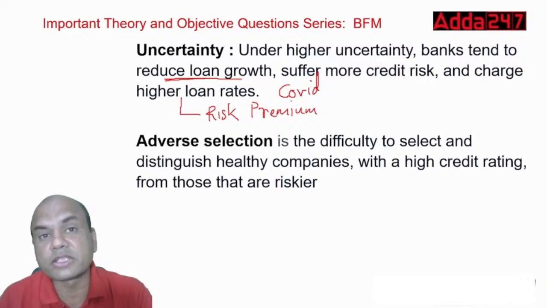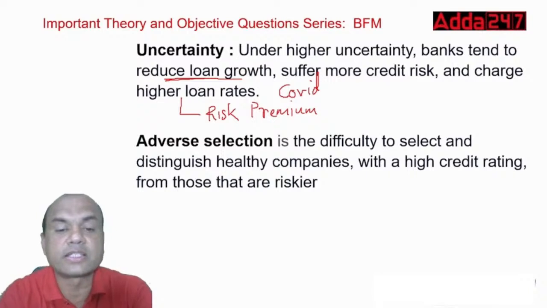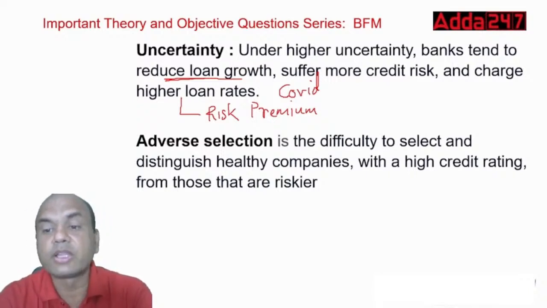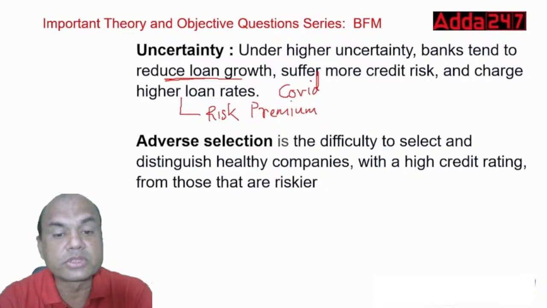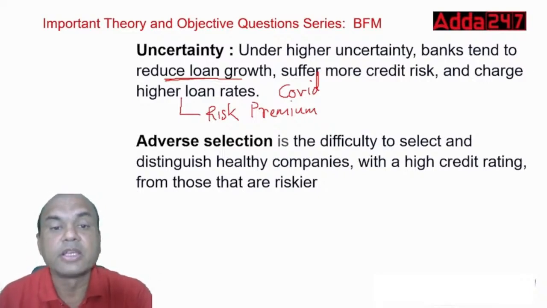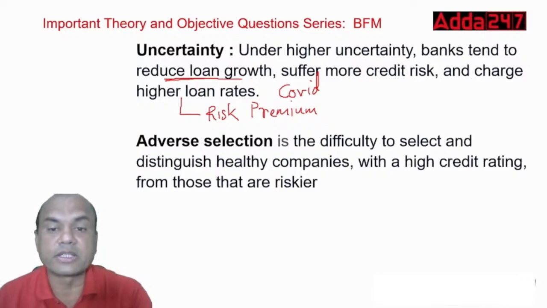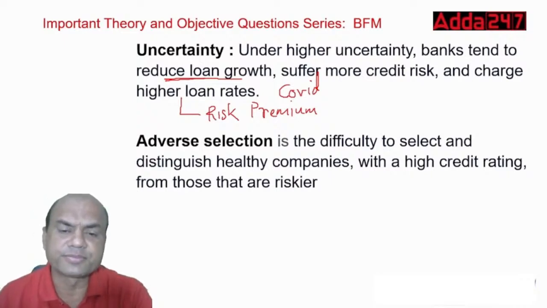Next is adverse selection. Now what is adverse selection in this finance term? It is the difficulty to select and distinguish healthy companies with high credit rating from those that are riskier. Isn't it very important? The logic is simple, but if we don't understand it, then it becomes difficult. So adverse selection is basically the difficulty to select and distinguish healthy companies with high credit rating from those which are riskier.